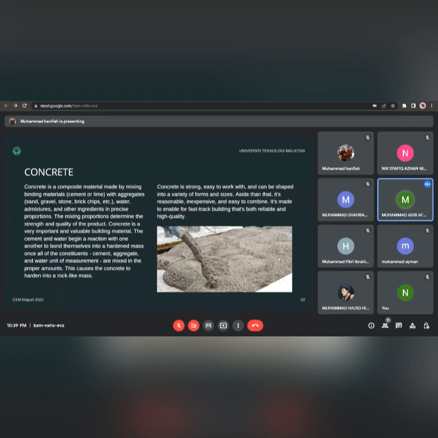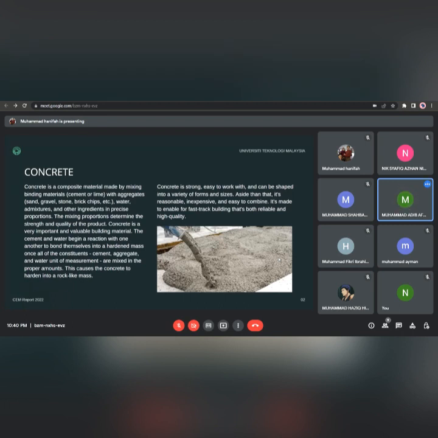So before we start, I would like to continue with the concrete. So, what is concrete? Concrete is an artificial stone-like mass. It is a composite material that is created by mixing the binding material, such as cement or lime, along with the aggregate, for example, sand, gravel, stone, bricks, and chips, with water and admixtures in specific proportion. The strength and quality are dependent on the mixing proportion.